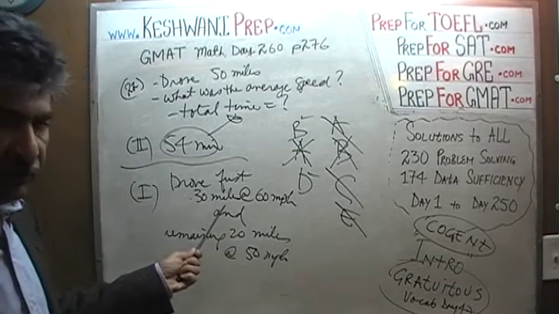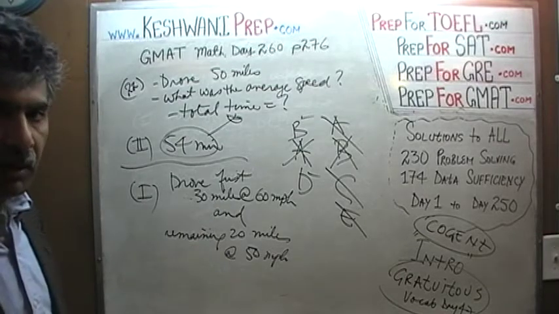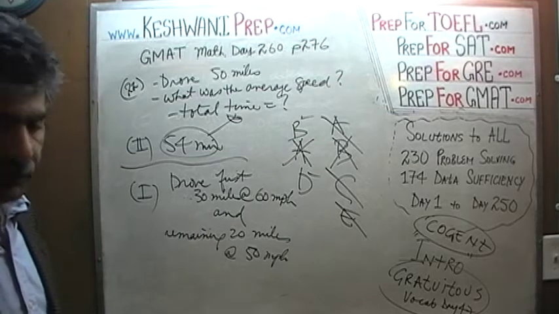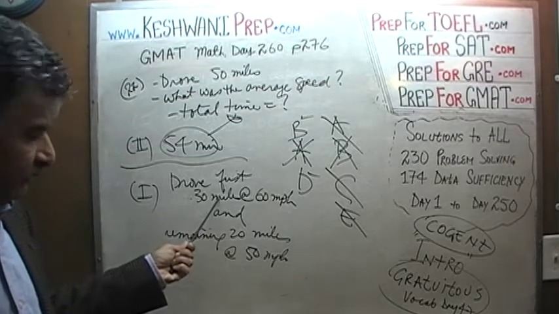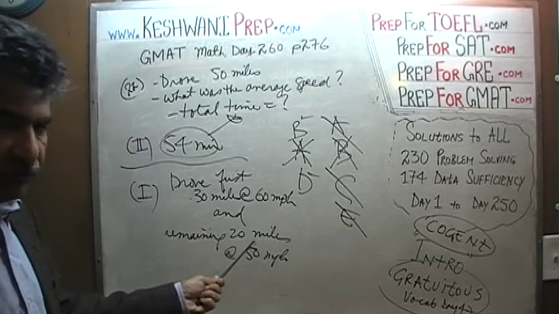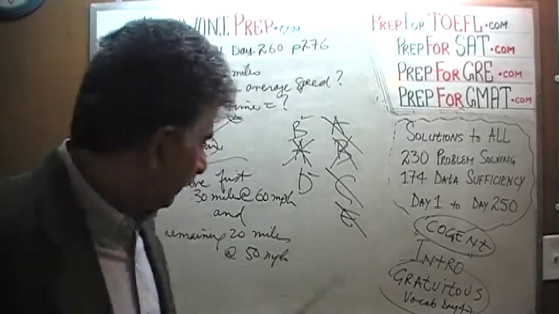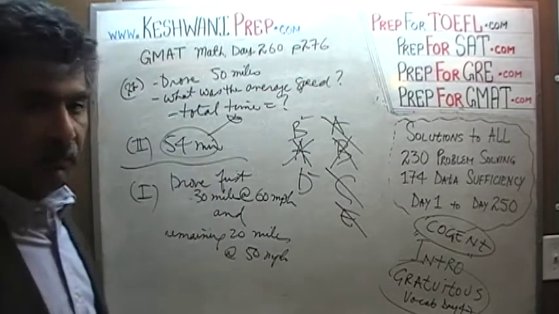What we need to understand here is that it is possible to figure out the total amount of time that we need to make the trip from this information. This tells you how much time it takes. It takes 30 minutes, and here we have the speed, here we have the distance. We're going 20 miles at 50 miles per hour. Obviously, we can figure out the number of minutes. We add up the 2 minutes, and we'll have the total time that we need.